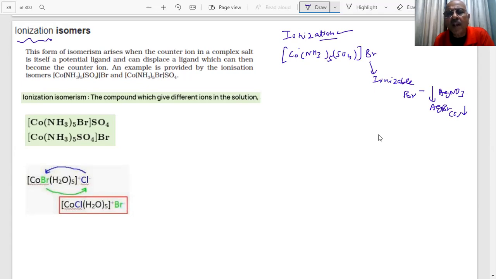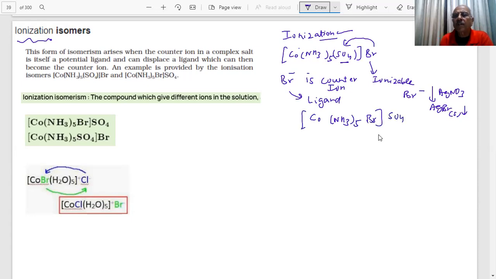Now this Br is a counter ion here. It is called a counter ion, students. Now it can displace this ligand and come inside the coordination sphere. That means Br- can become a ligand, students. How? This is displaced and this comes in. What will then happen? [Co(NH3)5Br]SO4, with SO4 outside.